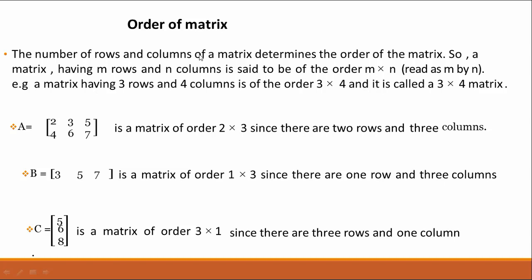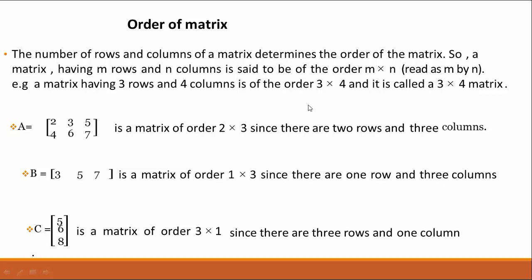Now what is the order of a matrix? The number of rows and columns of a matrix determine the order of the matrix. So a matrix having m rows and n columns is said to be of the order m by n. Read as m by n.